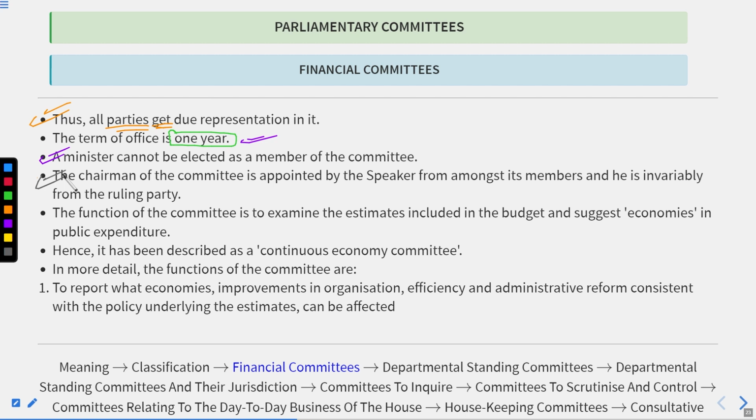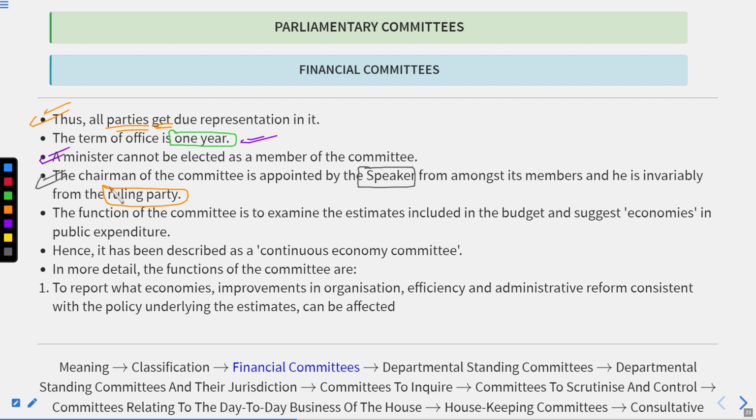The chairman of the committee is appointed by the Speaker. Who will appoint the chairman? The Speaker will appoint the chairman from amongst the members of the Lok Sabha, and he is invariably from the ruling party. Another difference we have seen is that the chairman of the Public Accounts Committee belongs to the opposition party.